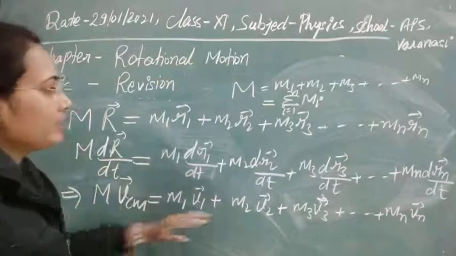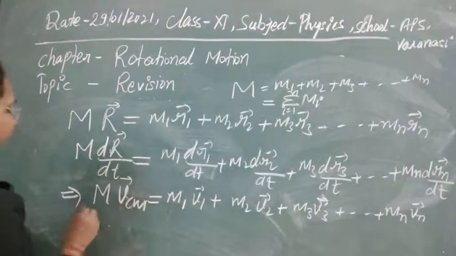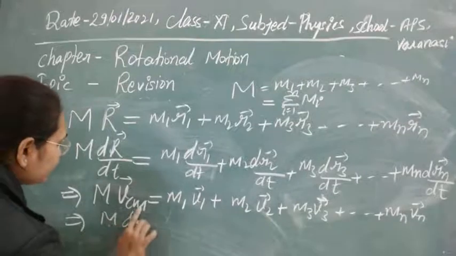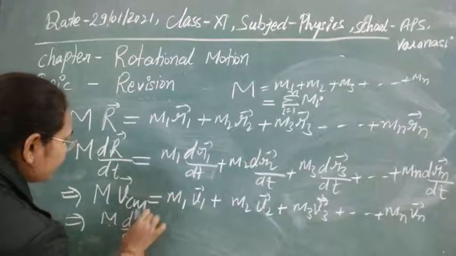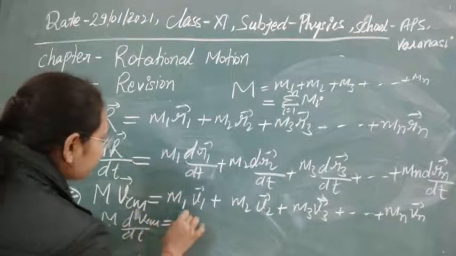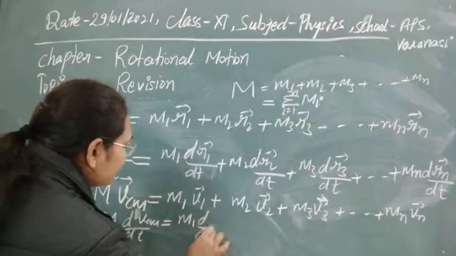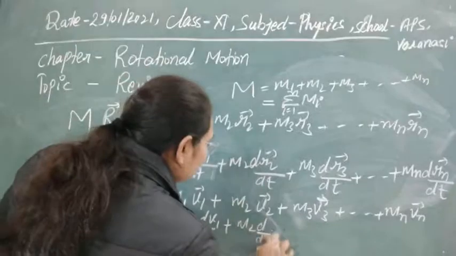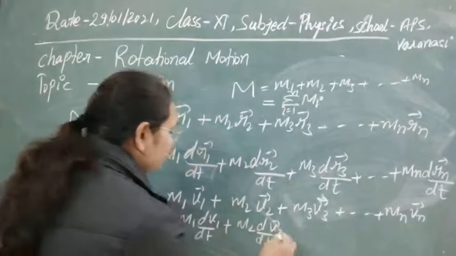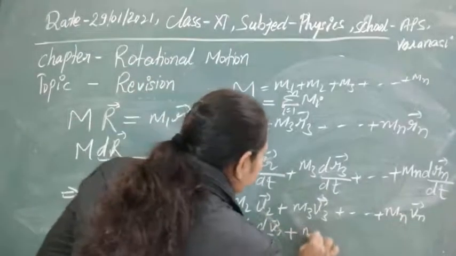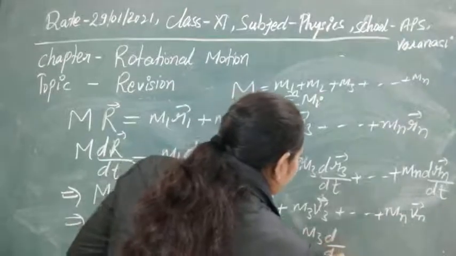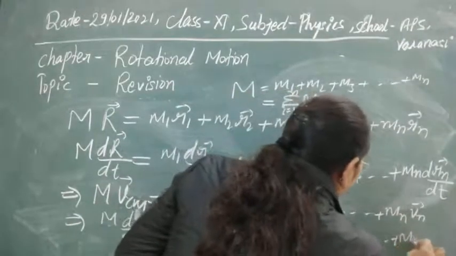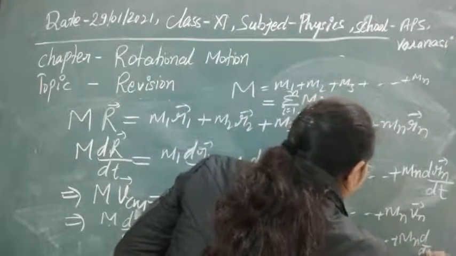Now again, if we differentiate this equation, we get M d/dt of VCM equal to m1 d/dt of v1 plus m2 d/dt of v2 plus m3 d/dt of v3 and so on up to mn d/dt of vn.